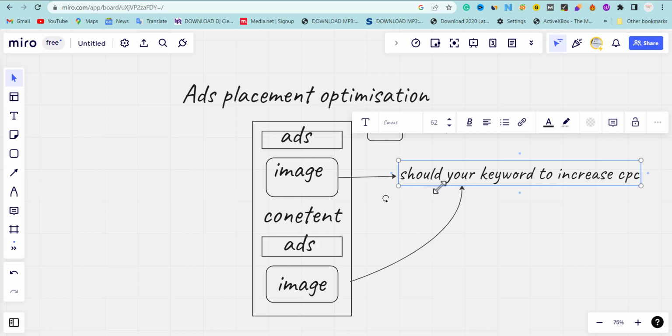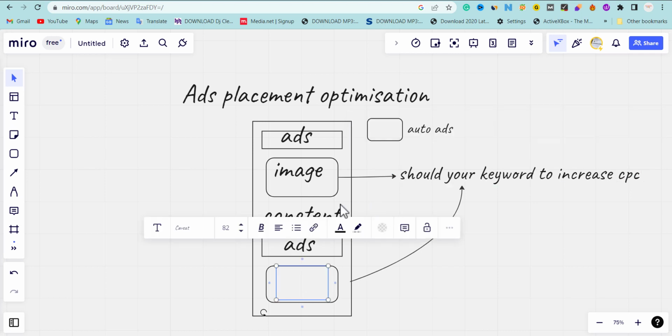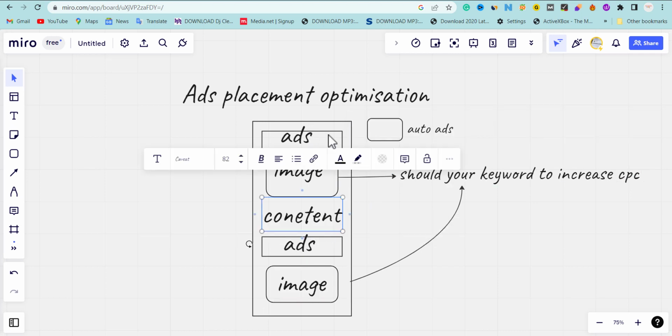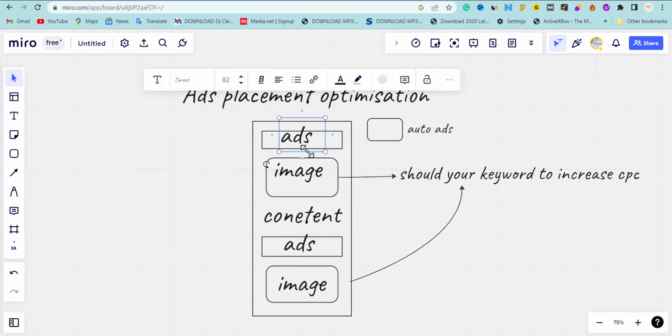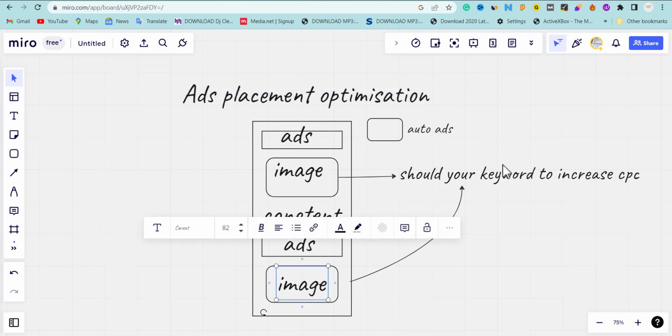So what am I trying to say? Add some keyword to your image, which is the targeted keyword. Adding keyword to your image is very, very important, and then use this format that I use, drawing here. Your ad should appear in the header, an ad should appear within the content, and the image should also contain the keyword you are targeting, and then on your ad.